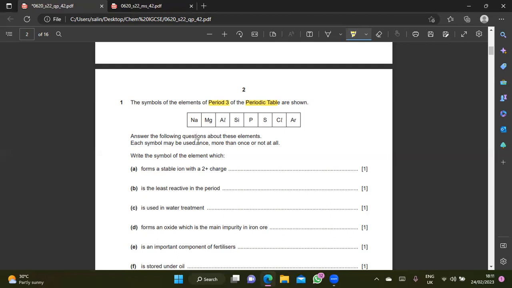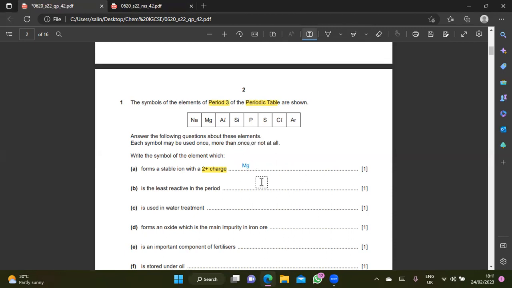Answer the following questions about these elements. Each symbol may be used once, more than once, or not at all. Write the symbol of the element which, okay, we can go through this quickly. A, forms a stable ion with +2 charge. Arate, what's the answer? Chloride. Okay, the answer is magnesium.